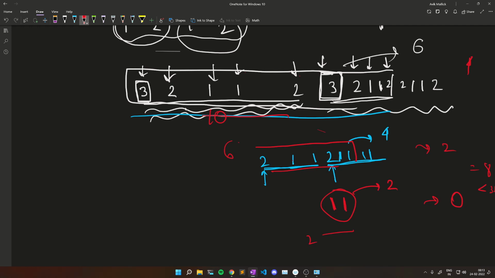Now we have to check why it works, right? First, let's see when it is impossible to make a tandem repeat. Let's say we are given an array like x y z z y and this. Now see here, z occurs an even number of times, twice, y also occurs an even number of times. Now let's say we want to make a tandem repeat from this one, right? Now whenever we insert an element 2 times.